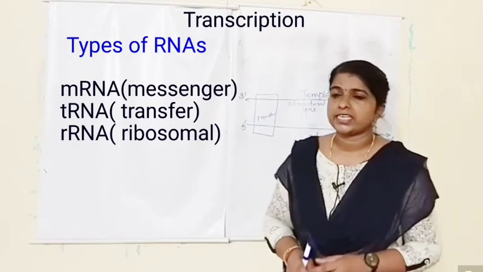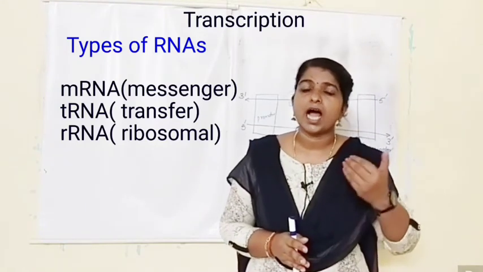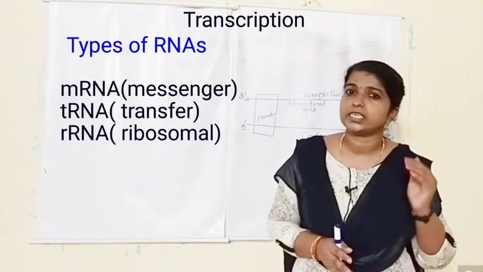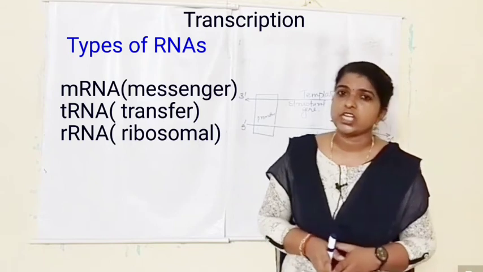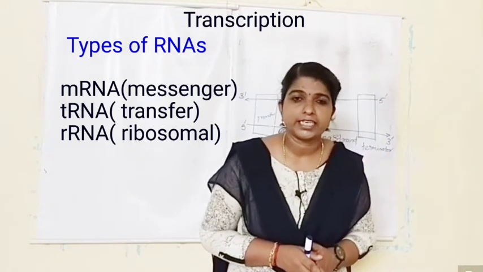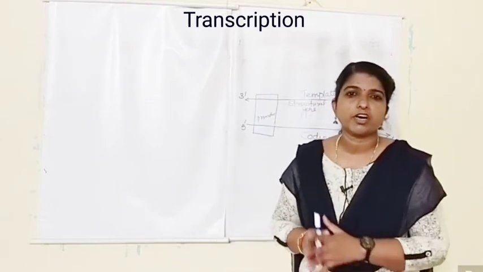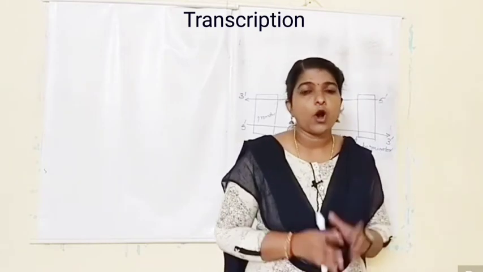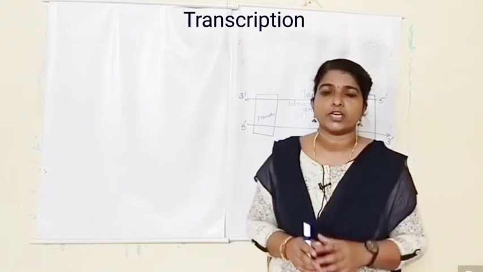Okay, and the tRNA, it brings the amino acid as well as it reads the genetic code. And rRNA, it has structural and catalytic function. So there is a clear-cut division of labor among these different RNAs. All the 3 RNAs work together and bring about the function.